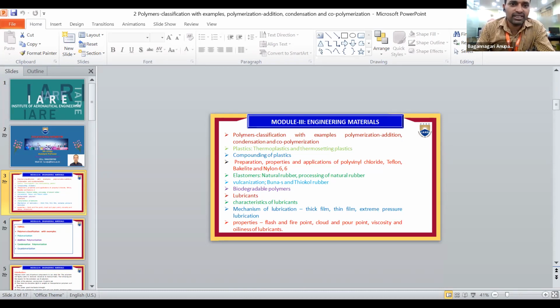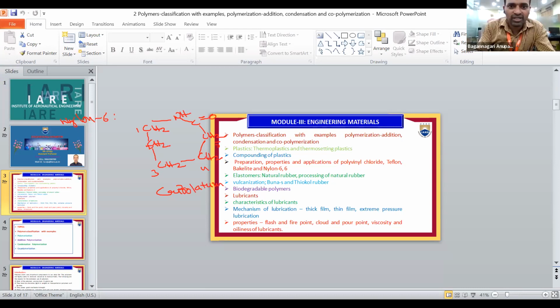In condensation polymerization, different types of monomers are involved. The best example is nylon 6, which is prepared from caprolactam. The structure of caprolactam is CH2, CH2, CH2, CH2, CH2, NH, C double bond O. You see 1, 2, 3, 4, 5 CH2. So this is the structure of caprolactam.